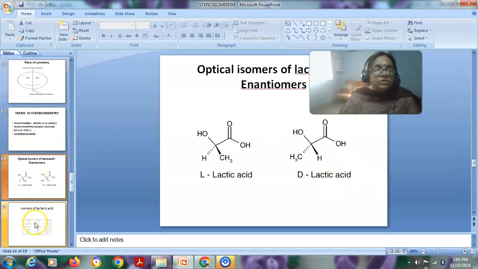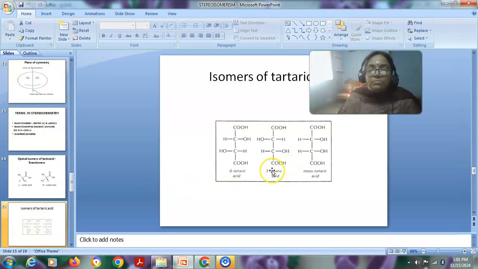Then coming to the next example, tartaric acid. In the case of tartaric acid, D-tartaric acid is an optically active compound. L-tartaric acid is also an optically active compound, whereas another acid called meso-tartaric acid is optically inactive because there is a plane existing here. Due to the presence of a plane of symmetry, this compound no longer behaves as an optically active compound. It behaves as an optically inactive compound because of the presence of the plane of symmetry.